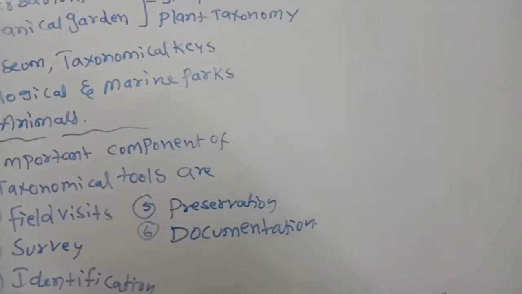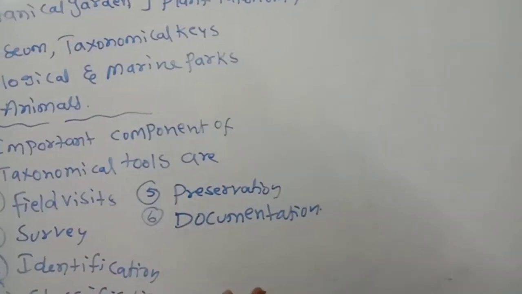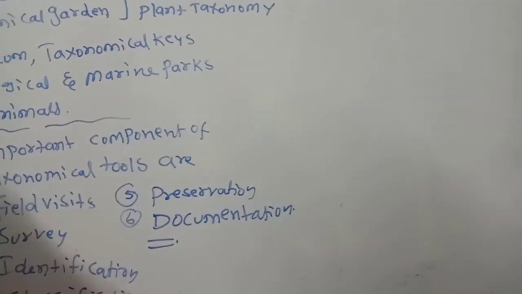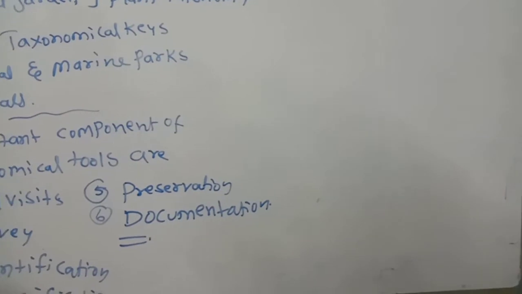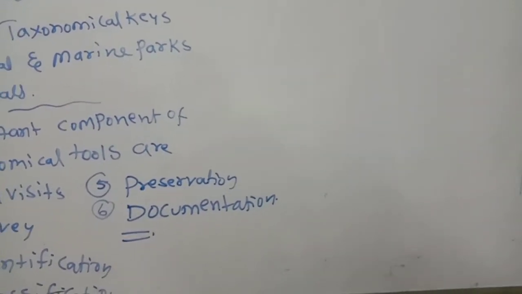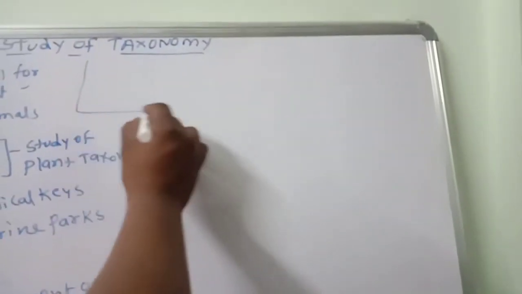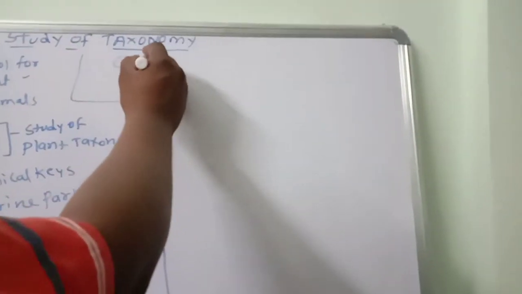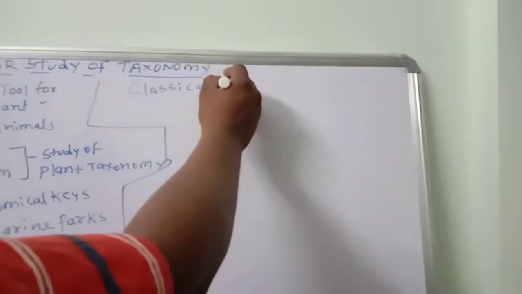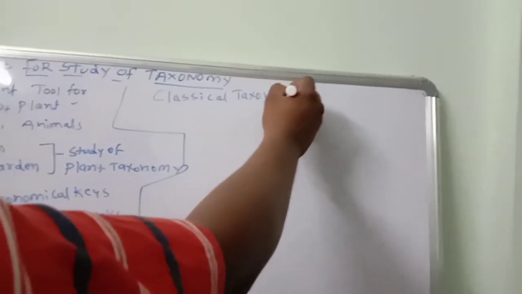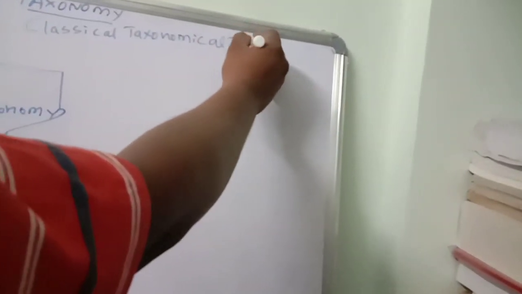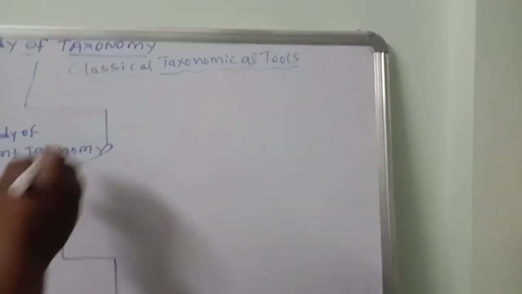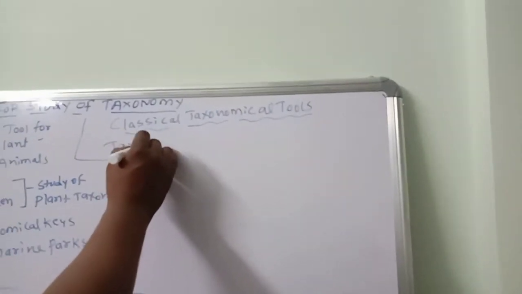These are all the things, very helpful as components of the taxonomical tools. Next one, we are going to discuss the classical taxonomical tools. First one is taxonomical keys.